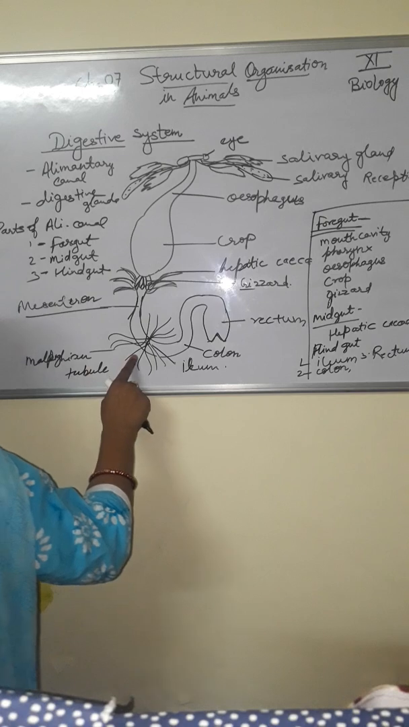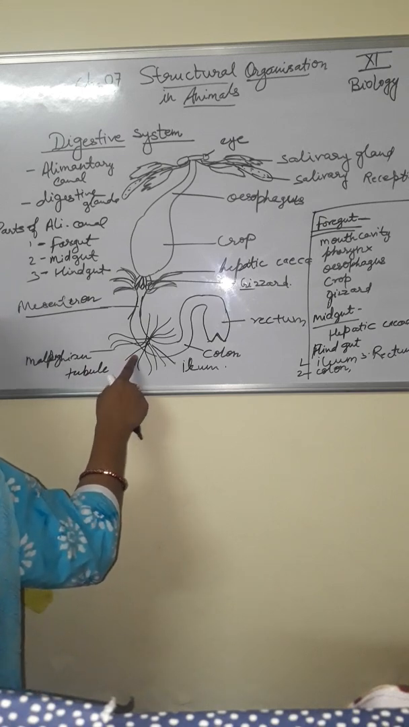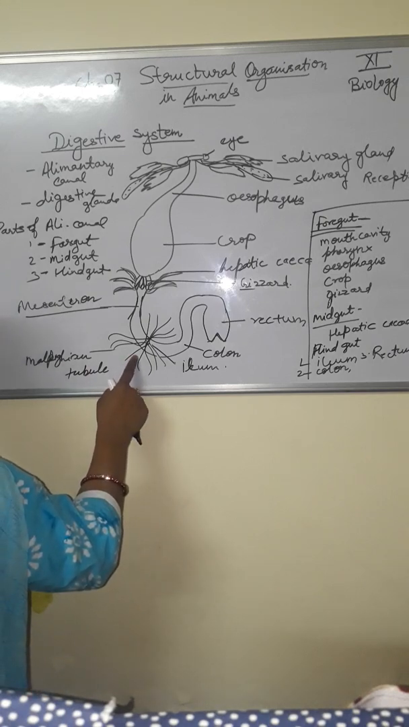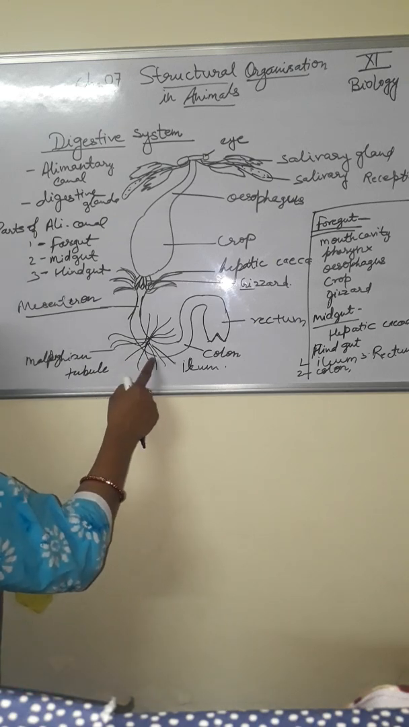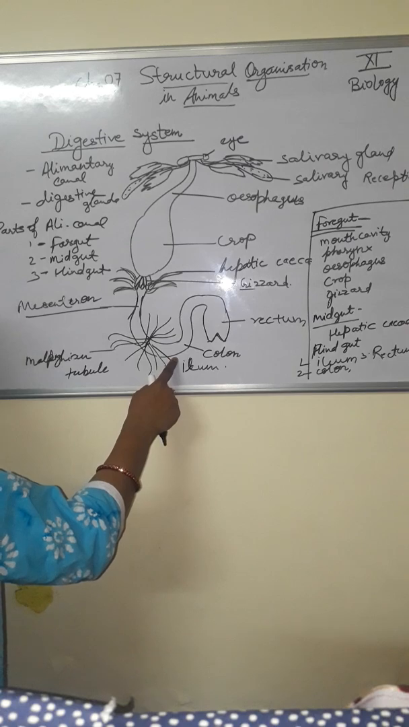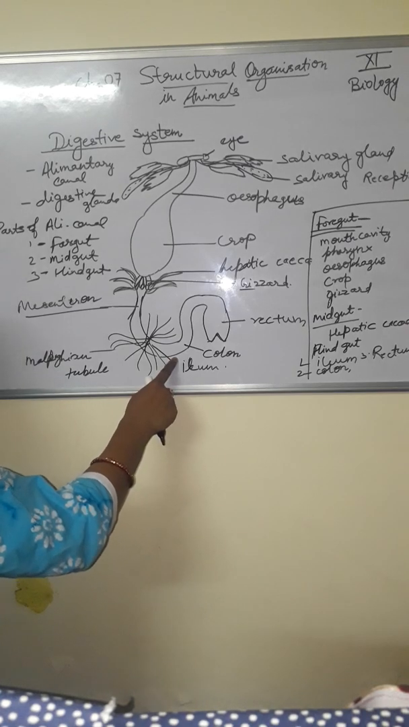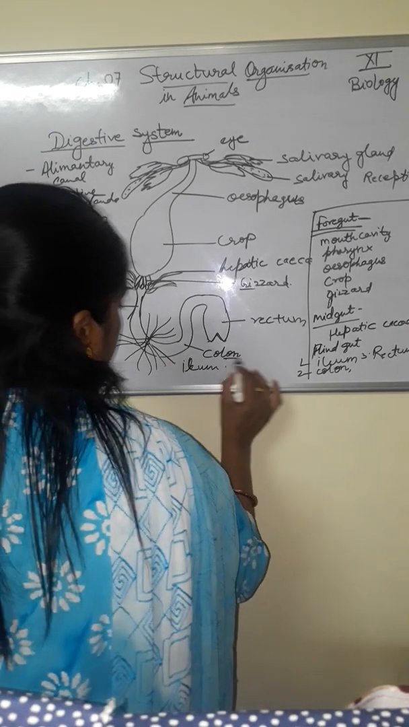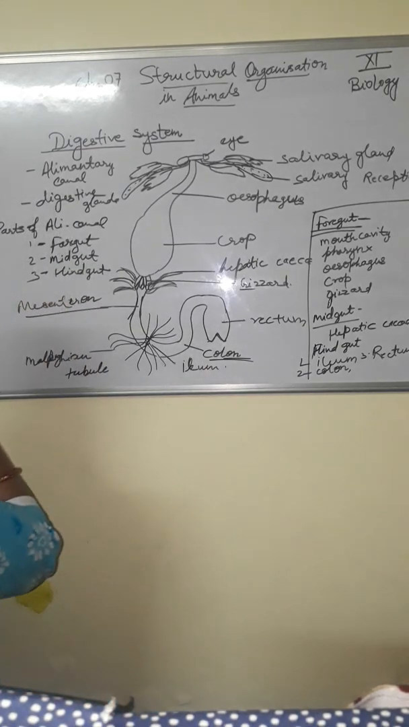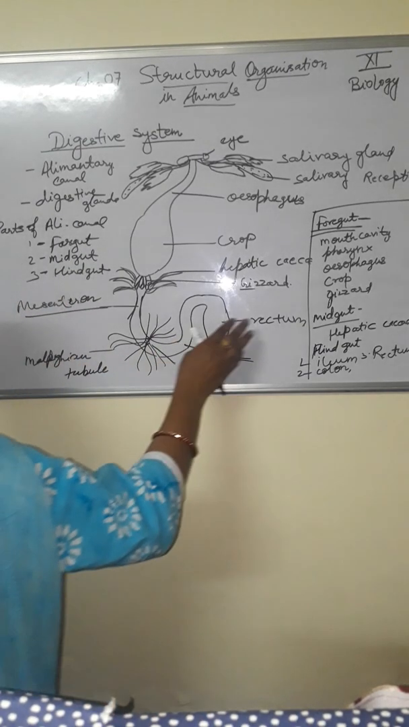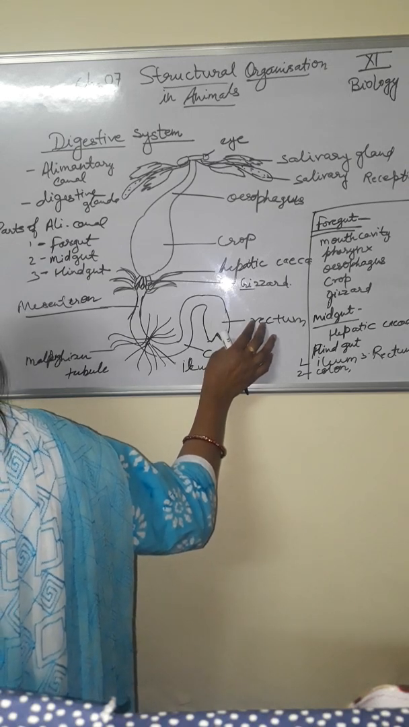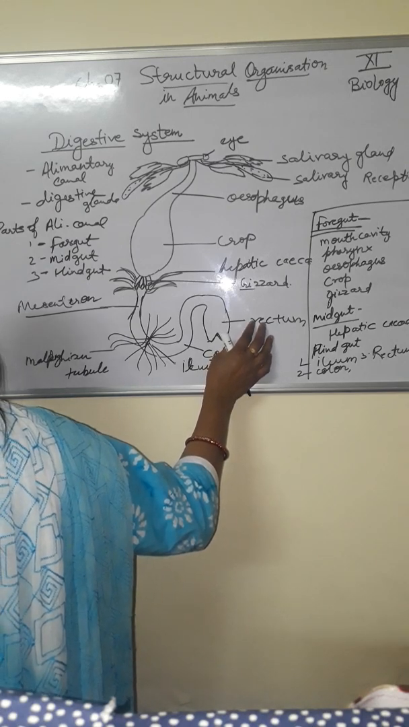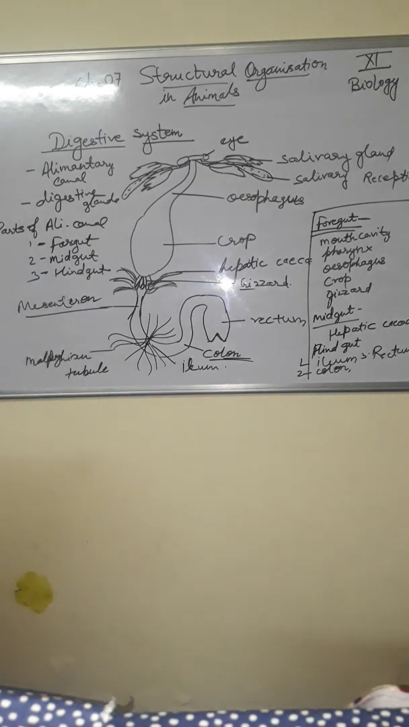Ileum, as you know, is a short narrow tube. The internal lining of the ileum is thrown into longitudinal folds. Next, the colon is a wide, long and coiled structure. It finally absorbs digested food. What is the function of the colon? To absorb digested food. Rectum: the internal lining is thrown into six longitudinal folds called rectal papillae.